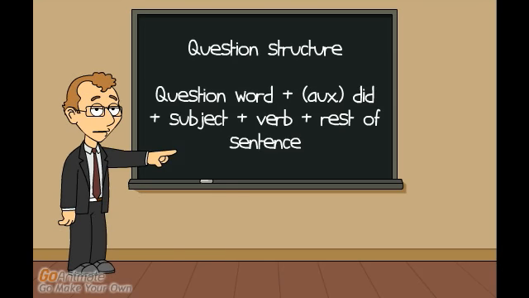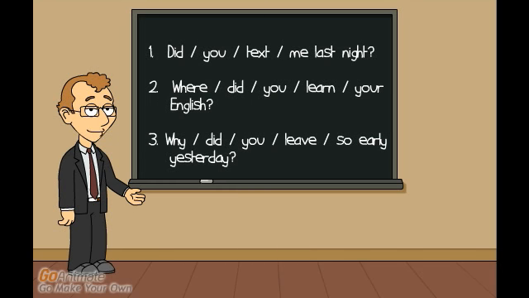To write questions in the simple past, use the usual structure: question word, if necessary, auxiliary did, subject, the verb, and the rest of the sentence. Here are some examples. Did you text me last night? Where did you learn your English? Why did you leave so early yesterday?